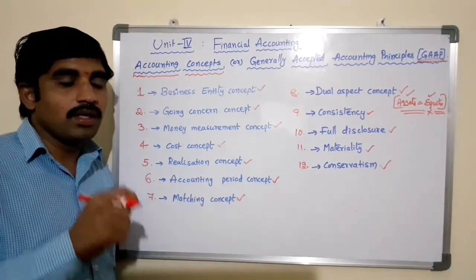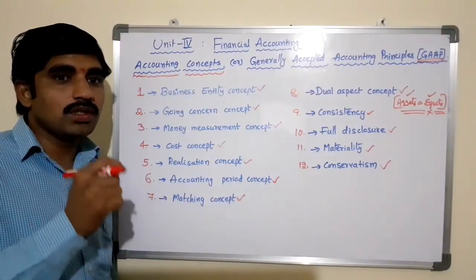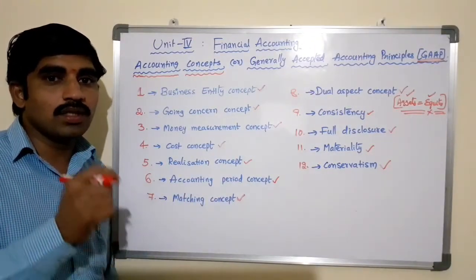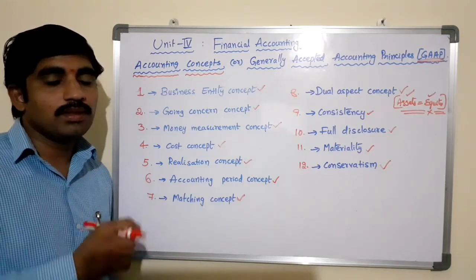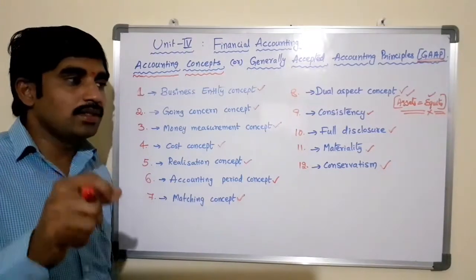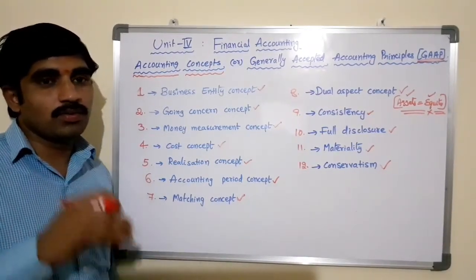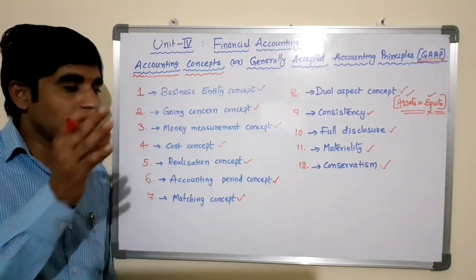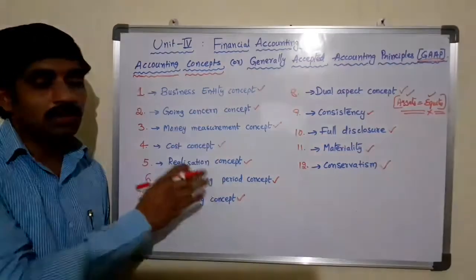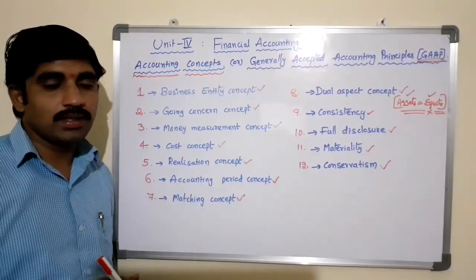According to the concept of conservatism, an accountant should choose the method that leads to the lesser value. While comparing these methods, the method which reduces the value of the asset, or provides the lesser value of the asset, will be adopted in order to prepare the account statements or the balance sheets.